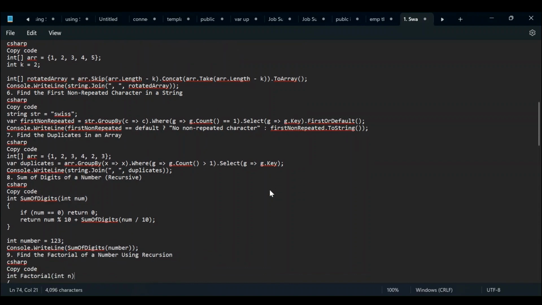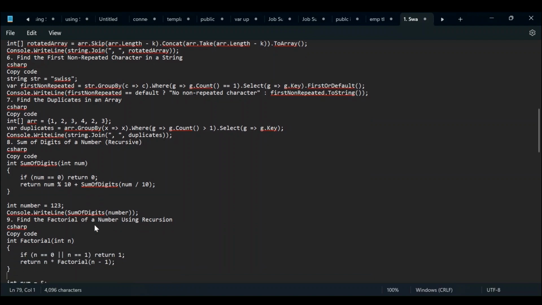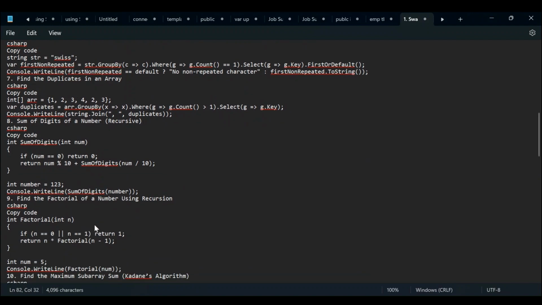Next question we have is sum of digits of a number. It is a very easy one. We first check if it is 0, then we return 0. Otherwise we take the modulus of the number with 10 and add the sum of digits. Again we are applying the recursive approach here, so num divided by 10.